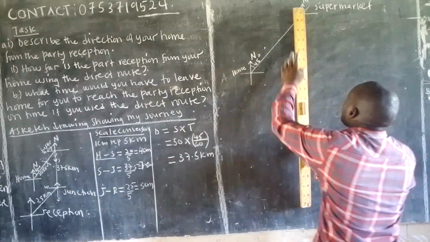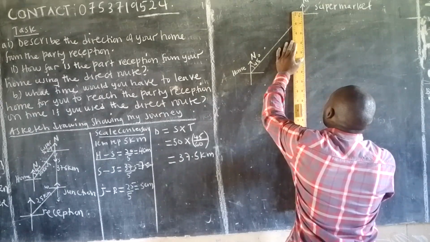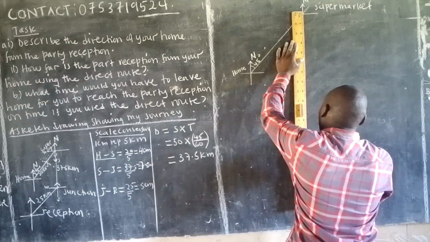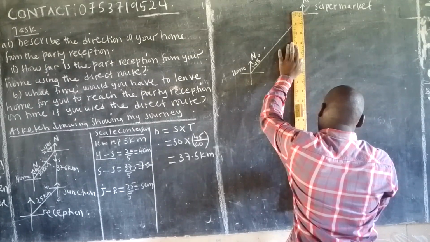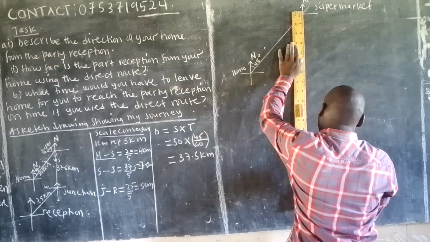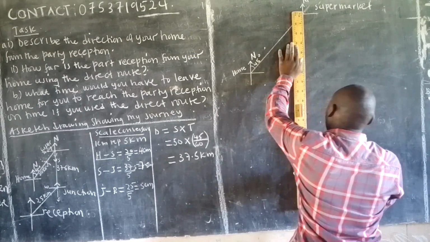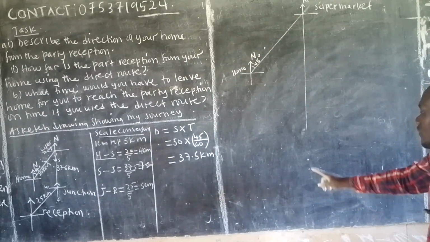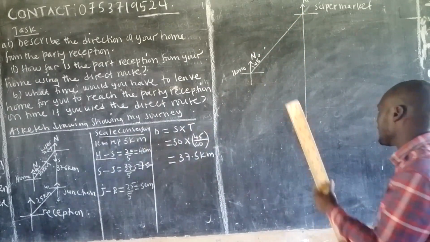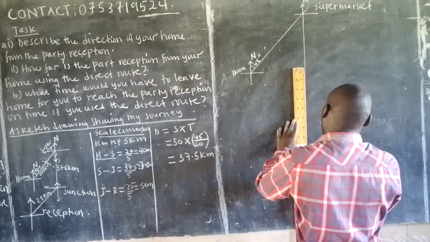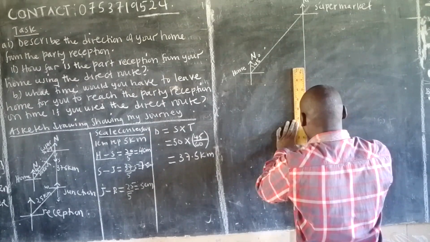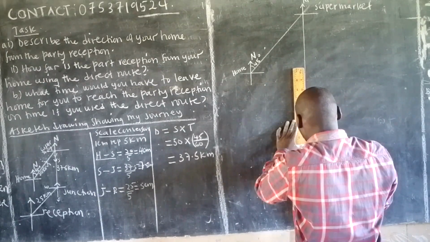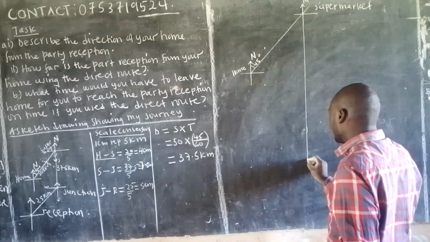7.5 downwards, shall put here like this, 7.5 downwards. 7.5 will be somewhere here. Okay, according to mine, it will be here. With yours, they're a bit different. My ruler is bigger than yours. With mine, it will be a bit different. So, 7.5. All right. So that's where it ends.